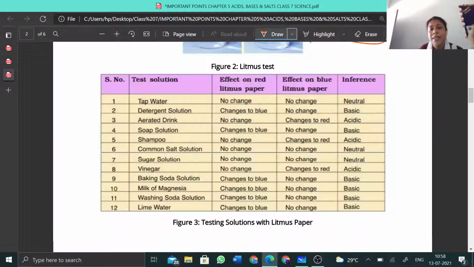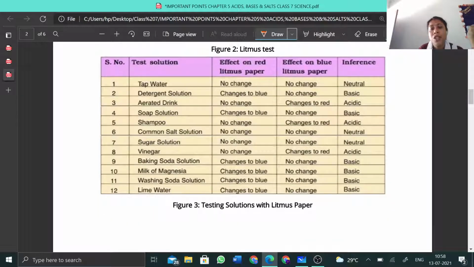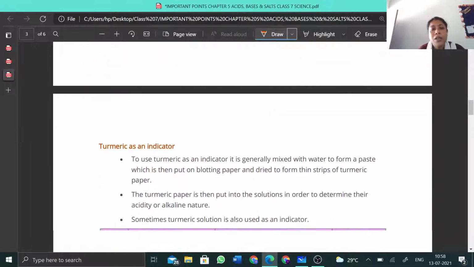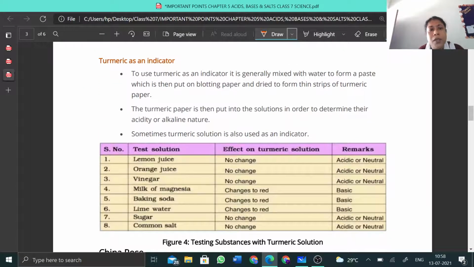You will go through these examples and you should remember the changes. If you know which of these compounds are acids or bases, you can easily do this chart, whether they are acidic or basic in nature. Okay, so next, the next indicator is turmeric. Turmeric, haldi, which you use at home, which your mother uses, you can just make an indicator out of this turmeric.